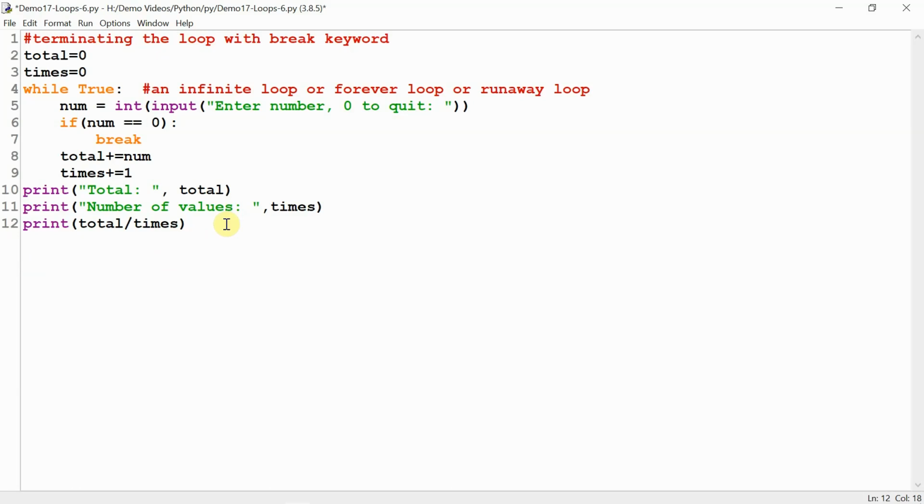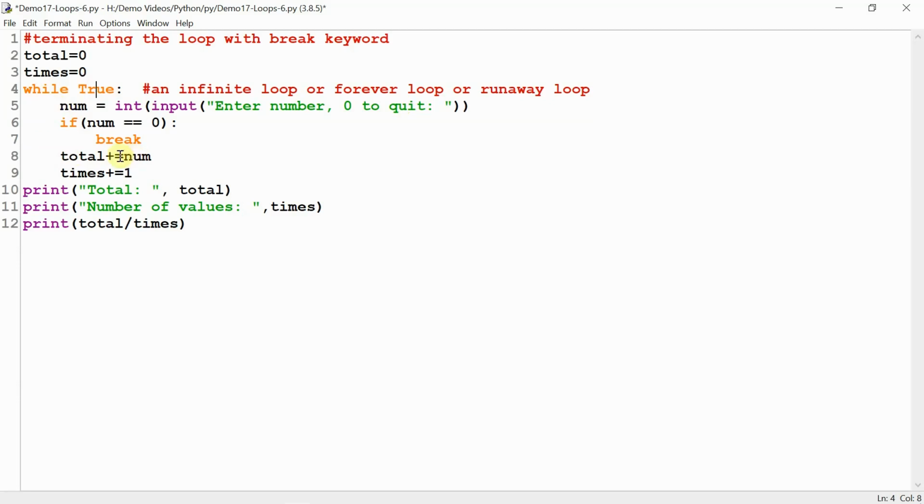See line 4. I am implementing an infinite loop or a forever loop. The loop will execute as long as the condition is true. And here I have mentioned True. That means this loop is going to go forever without stopping. But in such a case, I have made some provision to terminate the loop. Loop termination is done with the help of the break keyword. You see line 7, break. We will see how it is working.